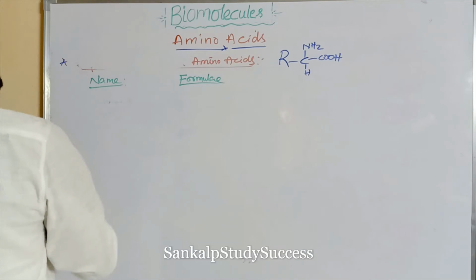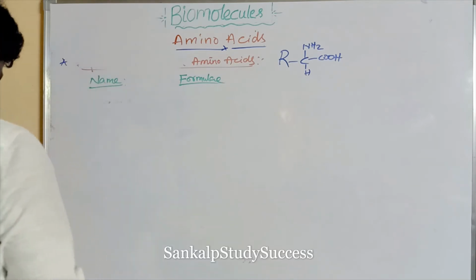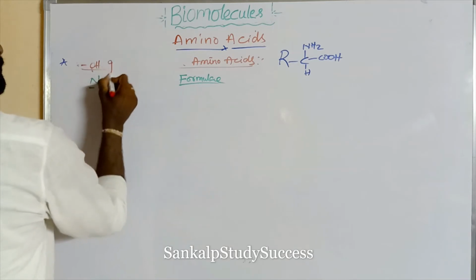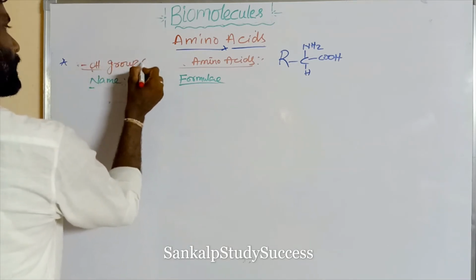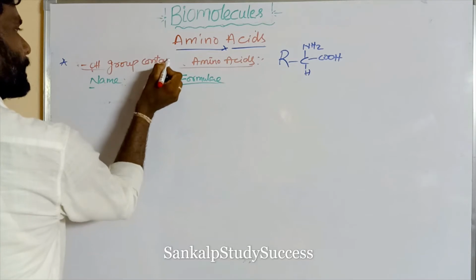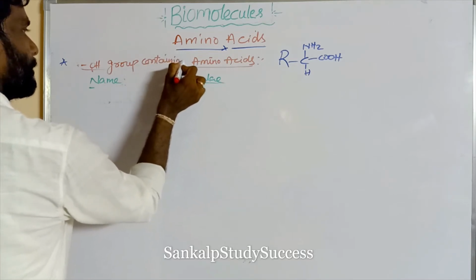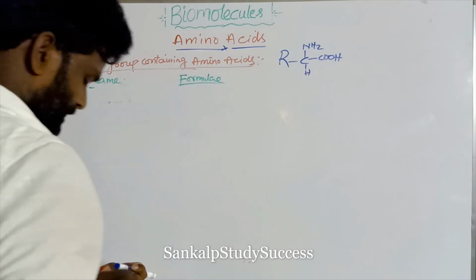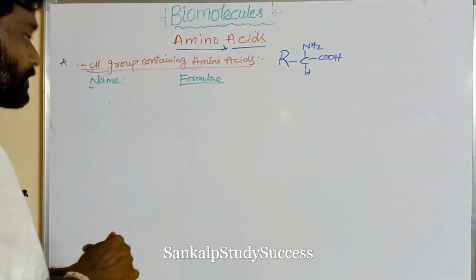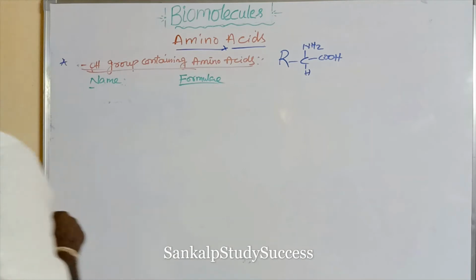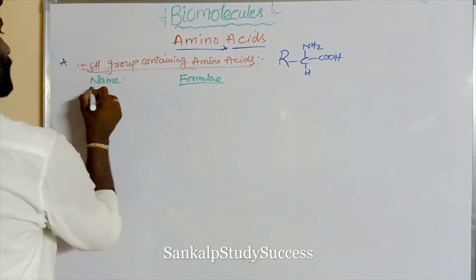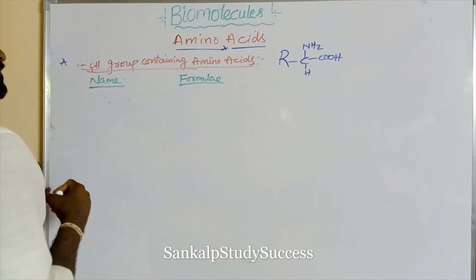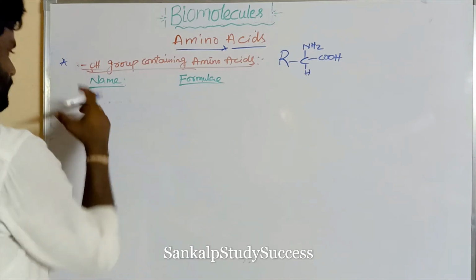OH group containing amino acids. So one is serine.